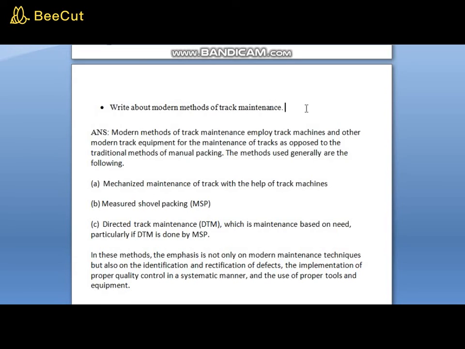In this method, the emphasis is not only on modern maintenance techniques but also on identification and rectification of defects, the implementation of proper quality control in a systematic manner, and the use of proper tools and equipment.